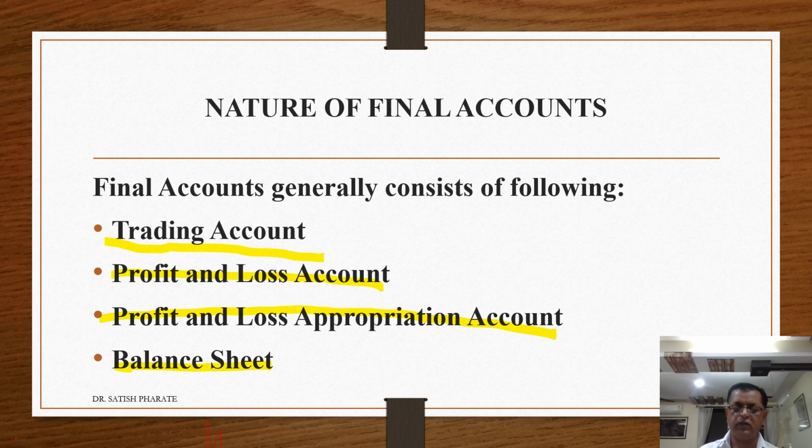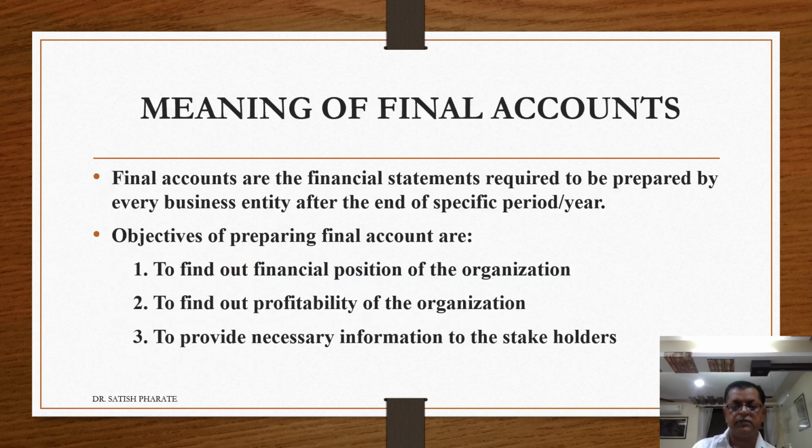What is trading account? Trading account generally gives you the information regarding trading operations or manufacturing operations of the business entity. Profit and loss account gives you the information regarding profitability of the organization, indicating administrative expenses, selling and distribution expenses, financial expenses, losses, and after the gross profit, these items are deducted and you will get the net profit. Profit and loss appropriation account gives you appropriation of profit towards remuneration, commission, interest of the partners. And lastly, balance sheet provides you the information regarding assets and liabilities of the business.